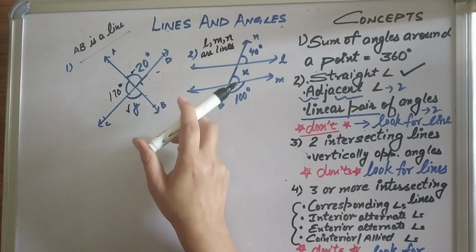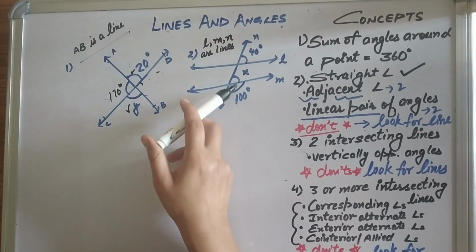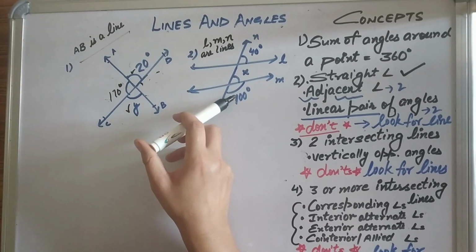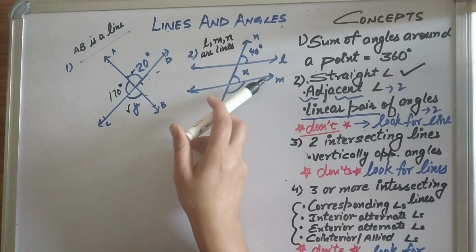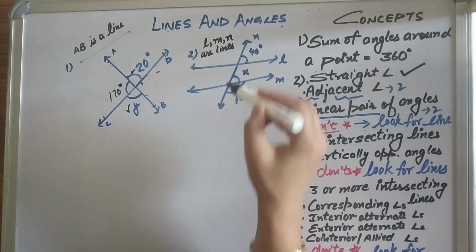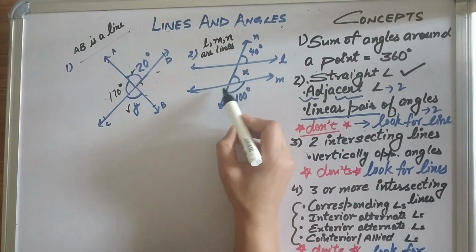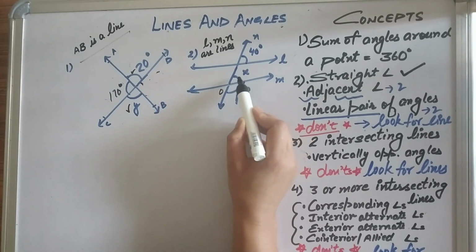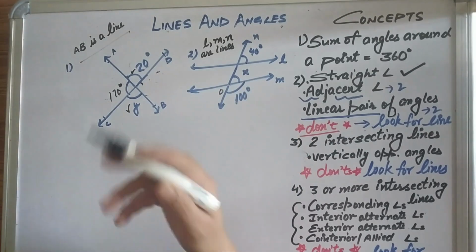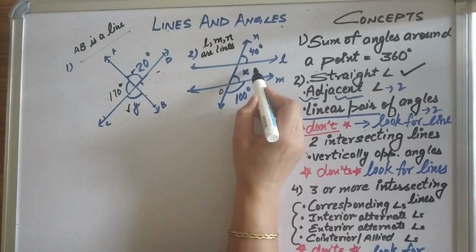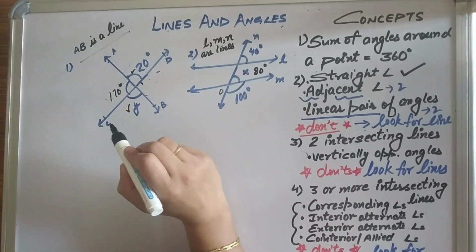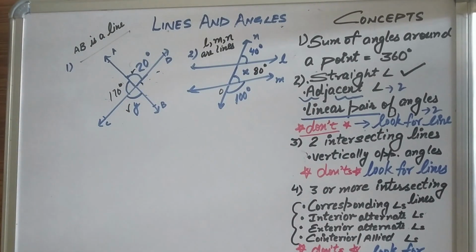So let's focus here. X and 100, do they have a relation? Yes, they are a linear pair. Do you need parallelism for that? No, because a linear pair of angles just needs one straight line, which is here. N is a straight line and this OM is intersecting it. So X and 100 degrees are a linear pair of angles. That means your X is 80 degrees. Whenever you have been questioned, you must look for the correct option to calculate it.